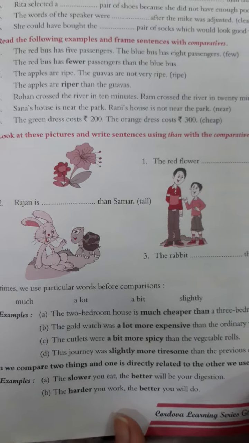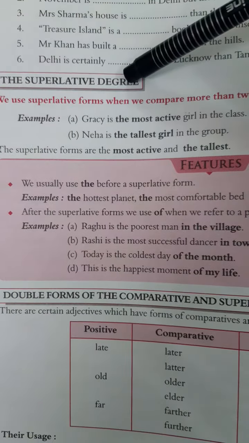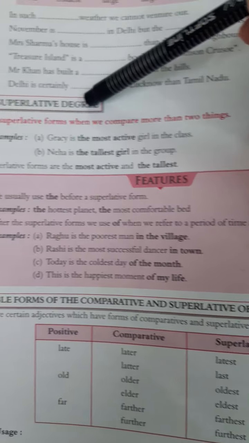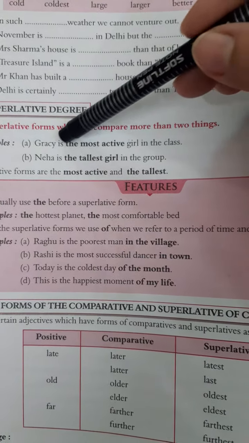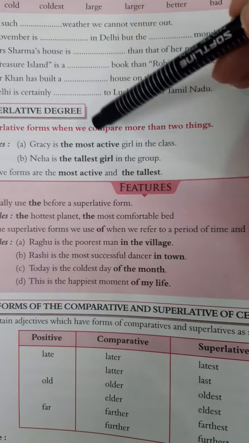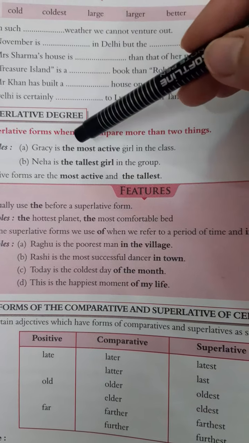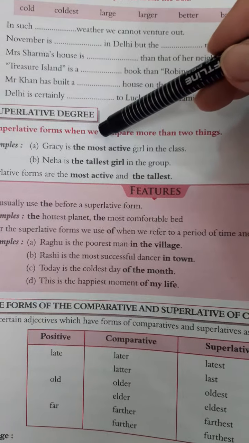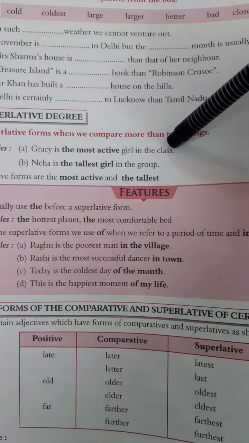Then you have related exercises for this. Try to do them. Then comes the superlative degree. When we use superlative forms, we compare more than two things. Just see, Gracie is the most active. Here we are using "the" with active. The superlative degree of active is most active, and the comparative is more active. Is this clear? Gracie is the most active girl in the class.